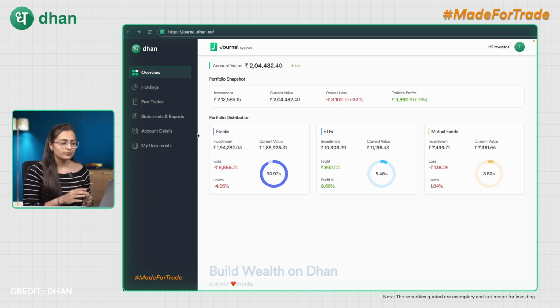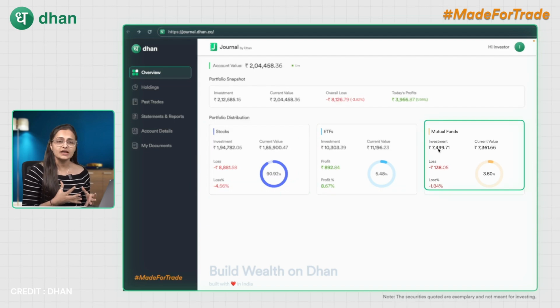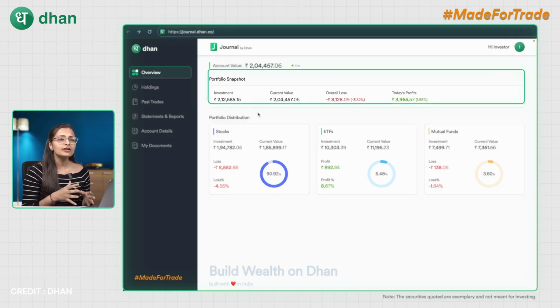Here's what you will find. You will find your stocks, ETFs, mutual funds and any other investments, divided. Coming over to the portfolio snapshot, it will give you an overall value of your investments, current value, overall loss, also an addition with today's profit.